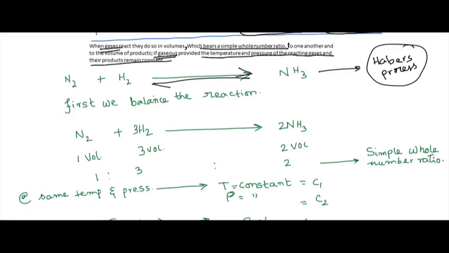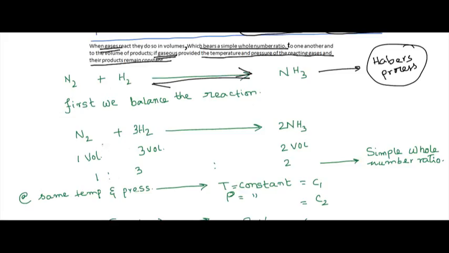So the first step should be balancing the reaction. I hope you all know how to balance the reaction, still I am giving you a little fact here. See, there is N2, which is 2 atoms of nitrogen, and here there is 1 atom of nitrogen. So first I put 2 over here. The hydrogen amount on the product side becomes 6, and here there are only 2 atoms of hydrogen. So I put a 3 and make it 6, making it all even.